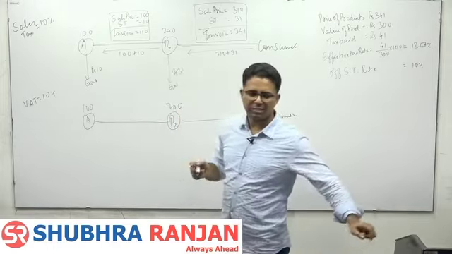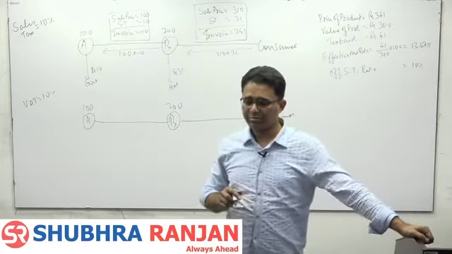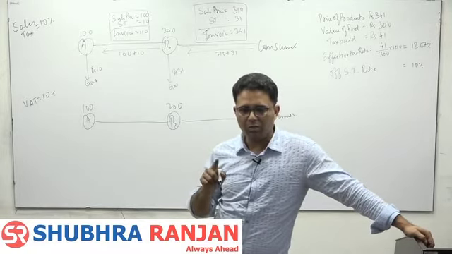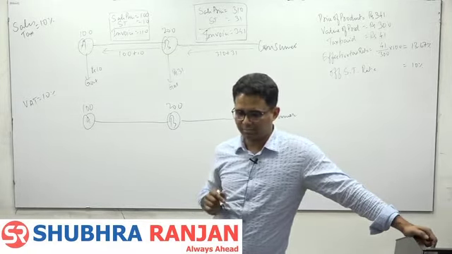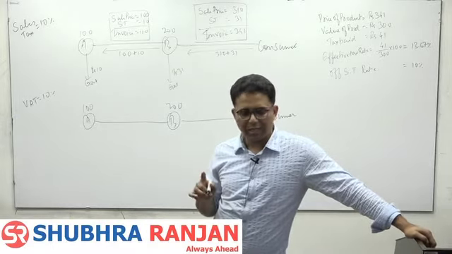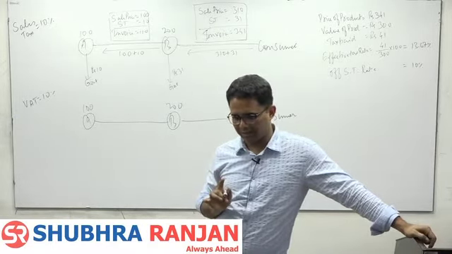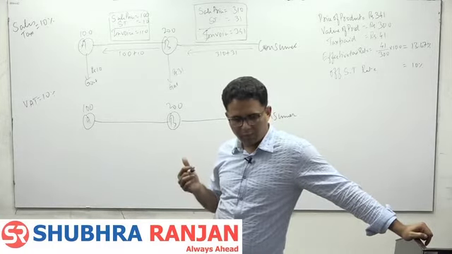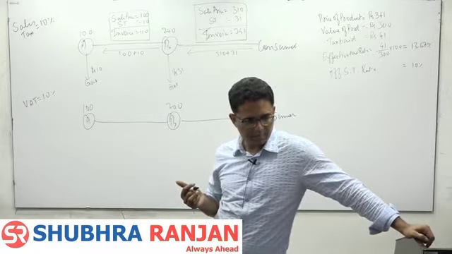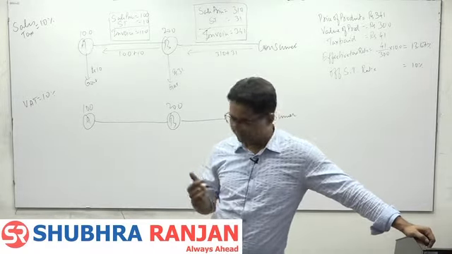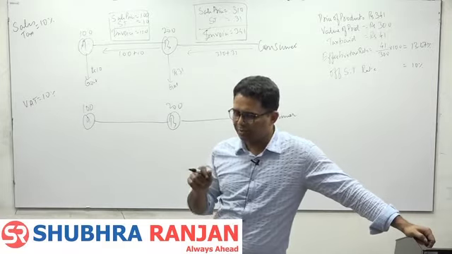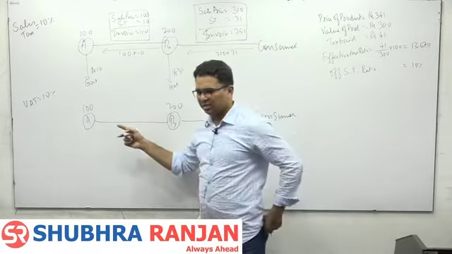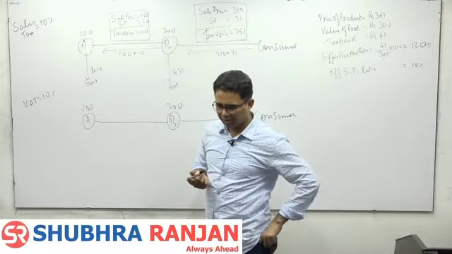Now in the VAT regime, the government said that suppliers need to pay tax only on their value addition, not on sale. So A should pay how much tax? 10 rupees. B should pay tax 20 rupees, because the VAT regime says that tax will be imposed only on their value addition. So the government is saying to the supplier that you have to pay tax only on your value addition.